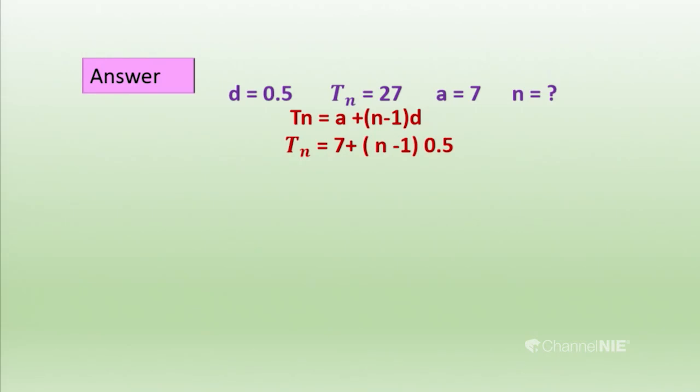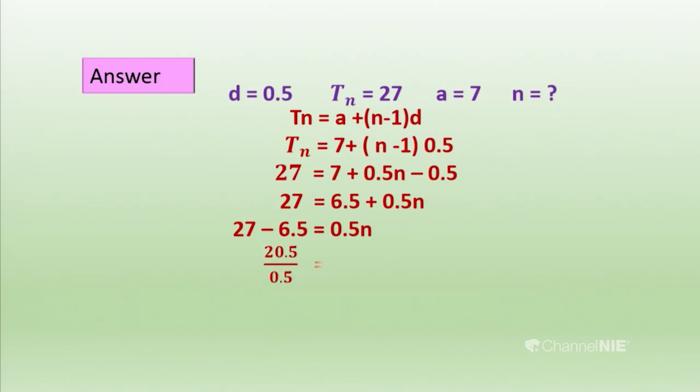First term 7, and we don't know n, and we know the common difference. We have to find n. Then 27 is the nth term, and 7 plus 0.5 n minus 0.5. So, we can simplify it further. Then we got 7 minus 0.5, which is 6.5, and we can remove 6.5 from the right hand side and we get the answer 20.5. 20.5 is equal to 0.5 n.